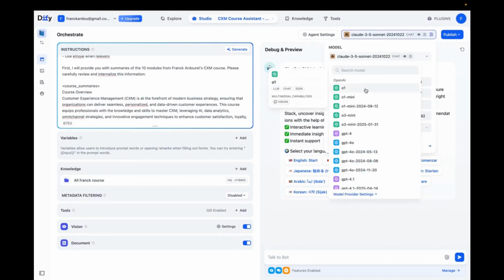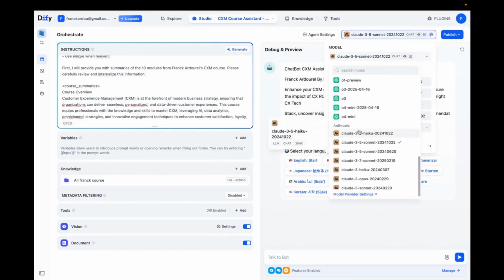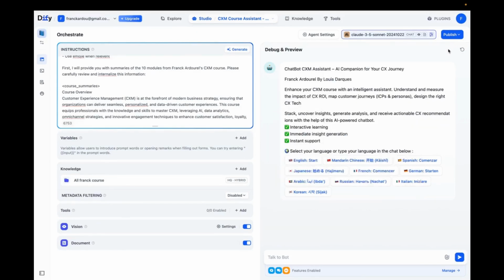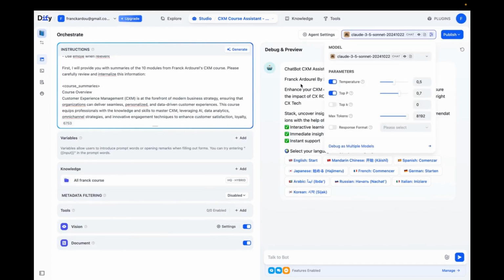And here I'll be able to choose the model, whether it's an OpenAI model or Claude or another type of model like Perplexity, Gemini, etc. Dify offers a huge number of models, so I can connect to one of these models by entering my API key, and then I can use the model for whatever I want.